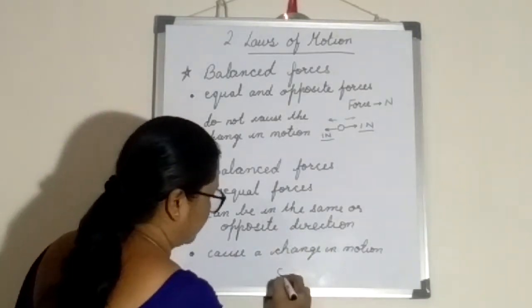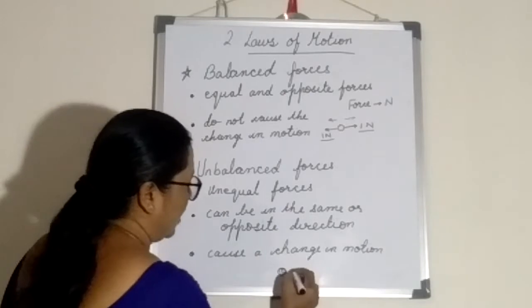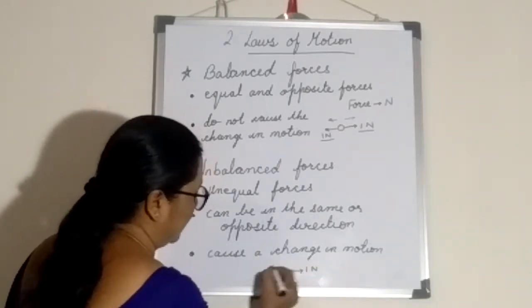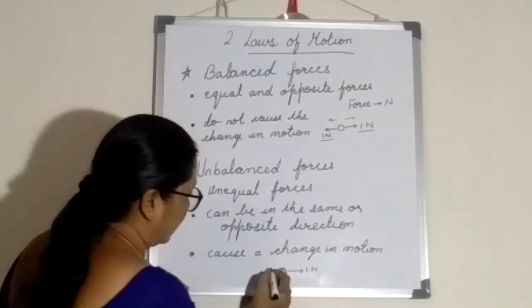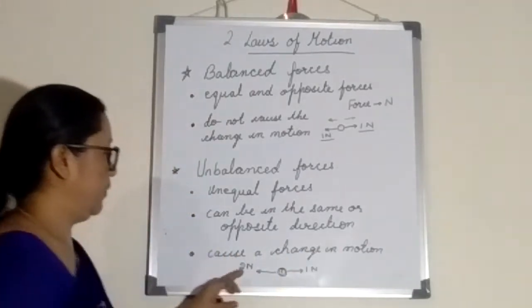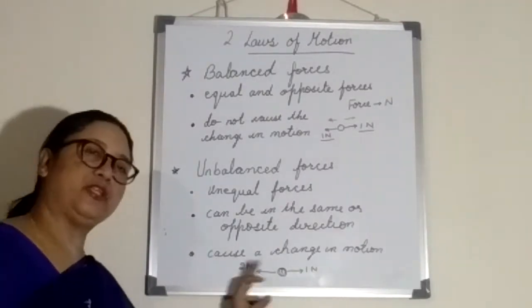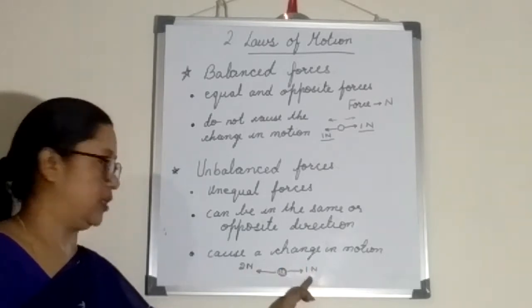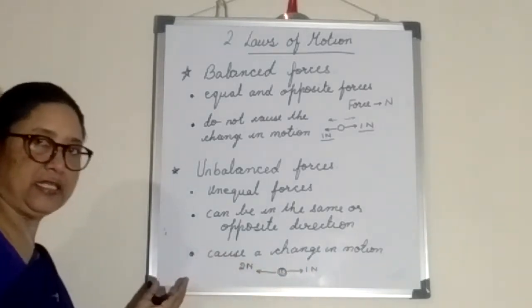Suppose this is one object. I am applying 1 Newton force this side. The body will start moving that side. Now I am applying 2 Newton force this side. Whose magnitude is greater? This 2 Newton is greater than 1 Newton, so the body will start moving this side.